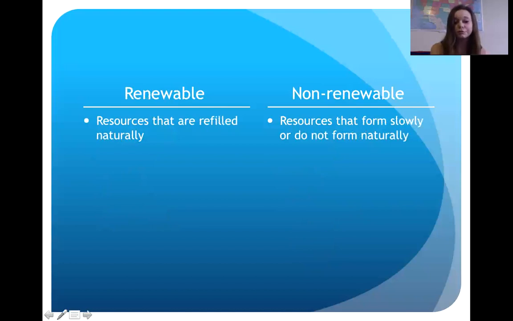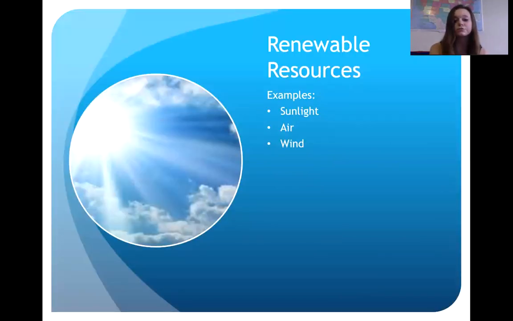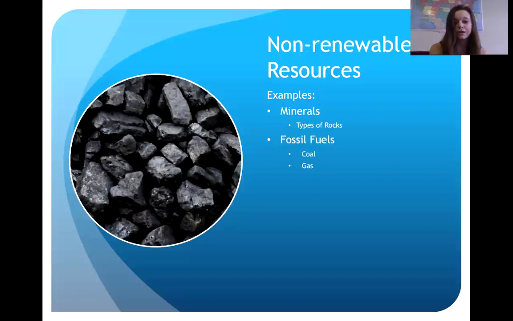Resources can also be renewable and non-renewable. Renewable resources are those that are refilled naturally, and non-renewable resources are those that form slowly or do not form naturally, so they are not replenished fast enough for the rate that we are using them. Renewable resources include sunlight, air, and wind. And non-renewable resources include minerals, such as different rocks, or fossil fuels, such as coal or gas.